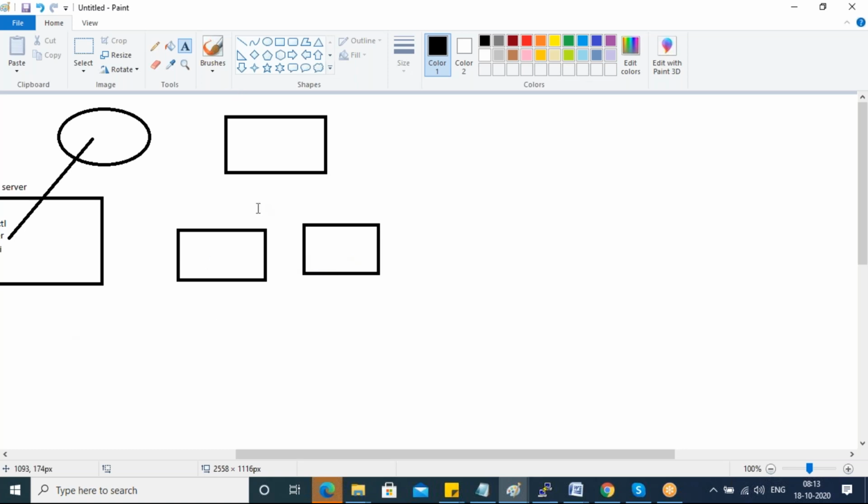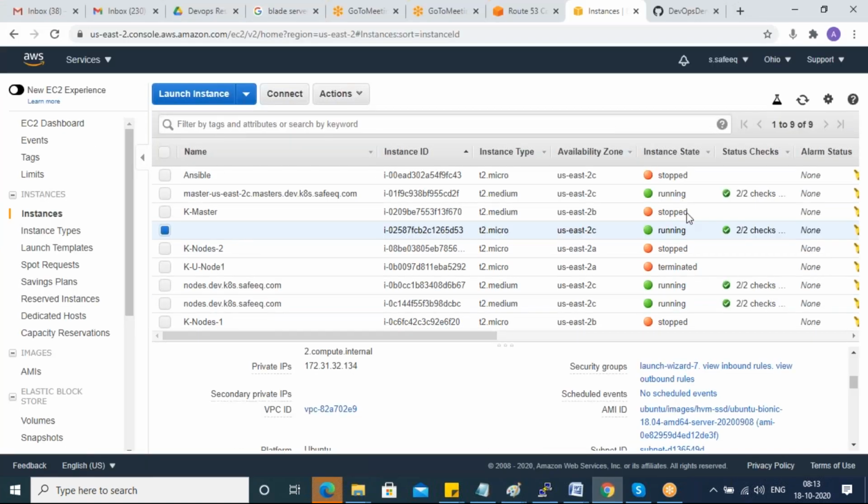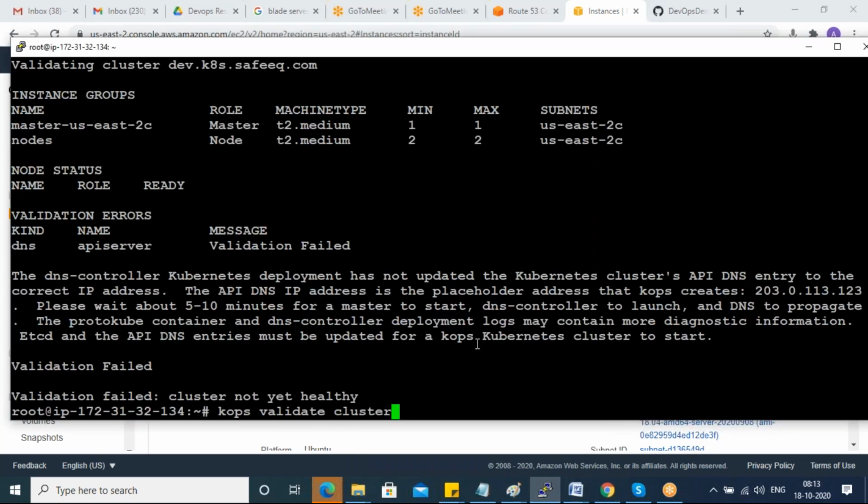I will show you how to delete this master and worker nodes. You should delete that auto scaling group. Then only you can delete them, because if you delete these servers without deleting that auto scaling group, again these servers will come back. So wait for some time. So now installation is happening. EC2 installation done. Kubernetes should be installed, right? Your COPS connected to those master and worker nodes. It will install Kubernetes there, Docker, and set up everything. Wait for some time.